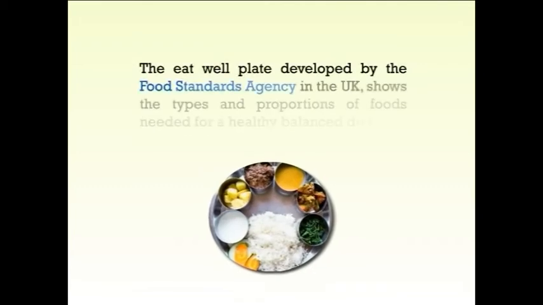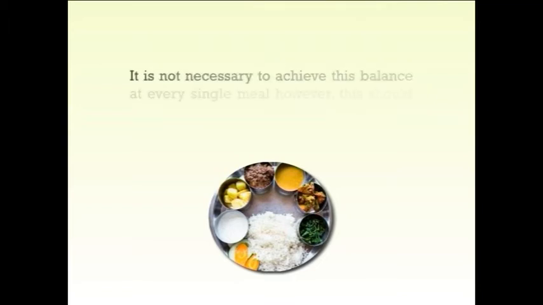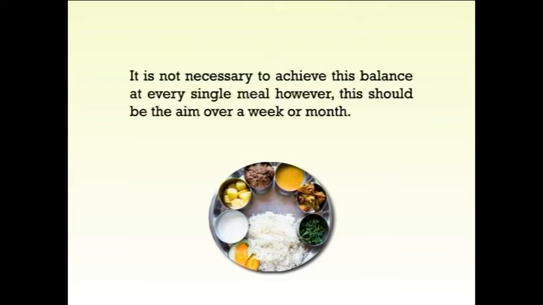From around the age of 5 years, children should follow the principles of healthy eating which are recommended for adults. The Eatwell Plate developed by the Food Standards Agency in the United Kingdom shows the type and proportion of food needed for a healthy balanced diet. It is not necessary to achieve this balance at every single meal. However, this should be the aim over a week or a month.